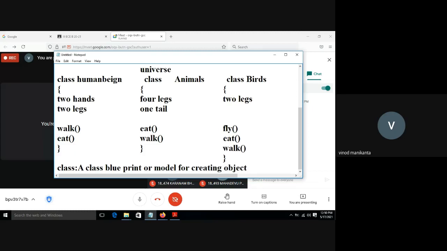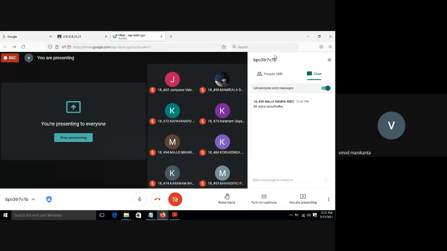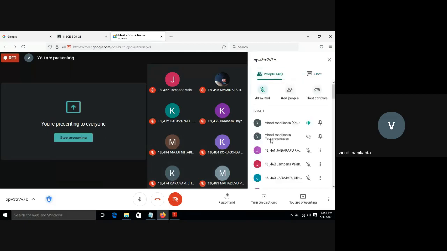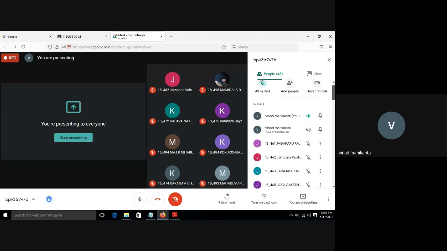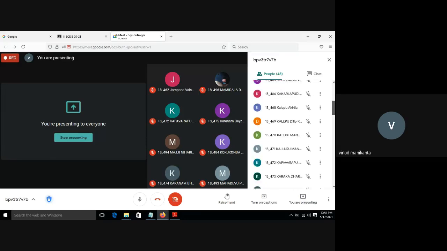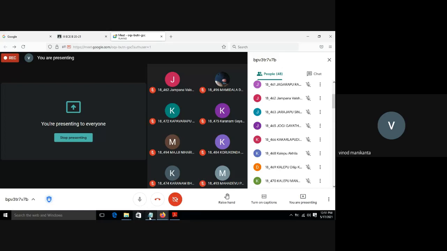For example, student is a class, and your names are the names of the students. So all these students are objects of your class. Student is a class, so all of you students are individual objects.